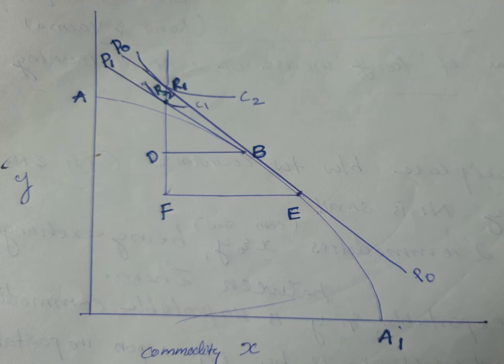As a result of tariff, specialization of commodity X reduces and the production of commodity Y increases. There is a misallocation of resources. That is loss to the country.